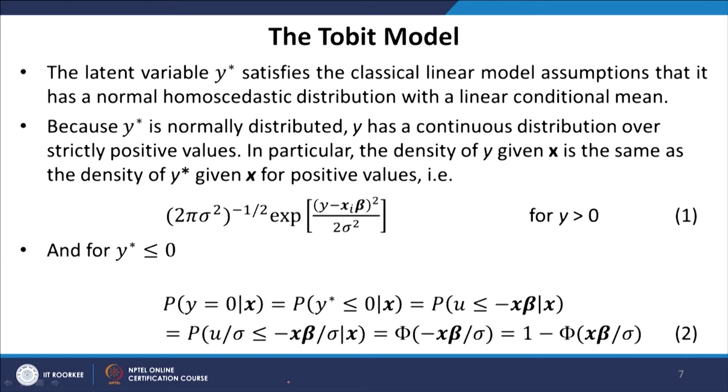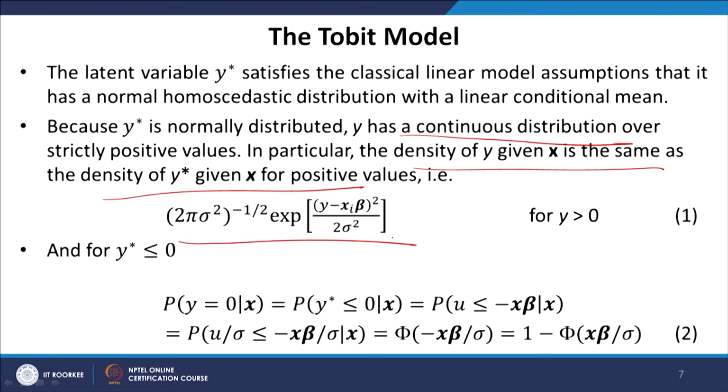considering a normal distribution. So, that is why for the continuous part, the density of y given x is the same as the density of y star given x for positive values, that is when y star is greater than 0.